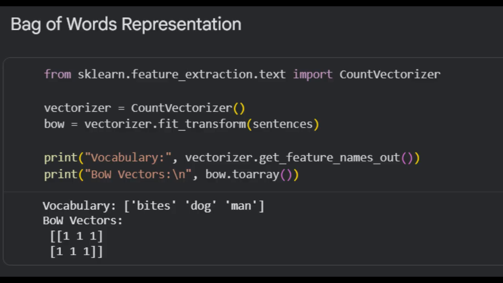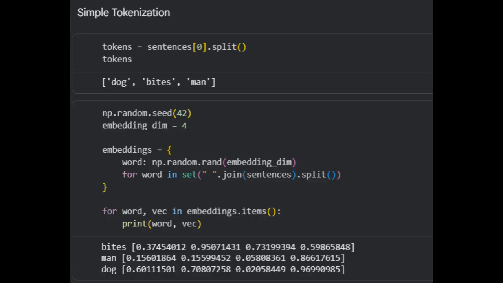And in cell 4, now instead of counting words, let's keep the sentence as a sequence of tokens. And from this you can see that this feels already closer to how language works. Now in the next cell I have used word embedding. I have randomly generated some word embeddings for this, and now each word is converted into a vector of numbers. In real models, these embeddings are learned from datasets. And here I'm using random vectors just for intuition purposes.